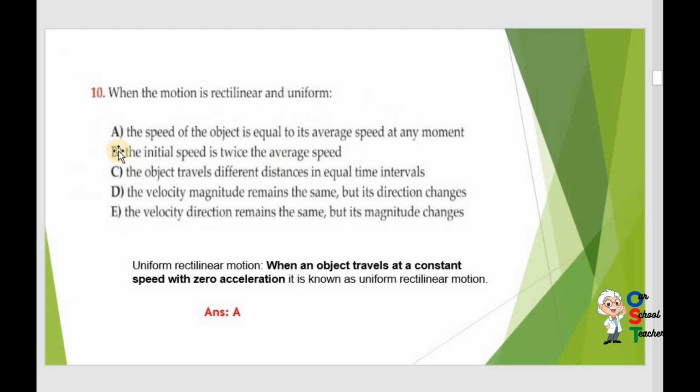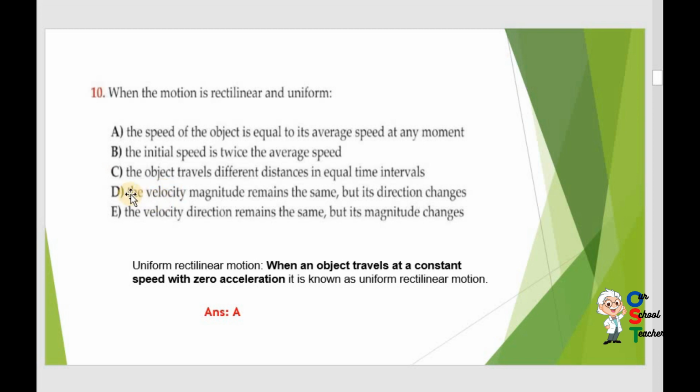Just read the options. A: The speed of the object is equal to its average speed at any moment. It means there is no change. A is correct. Read the other options as well. The initial speed is twice? Obviously it is incorrect. Rectilinear and uniform motion is speed with zero acceleration, no change. C: The object travels different distances? No.